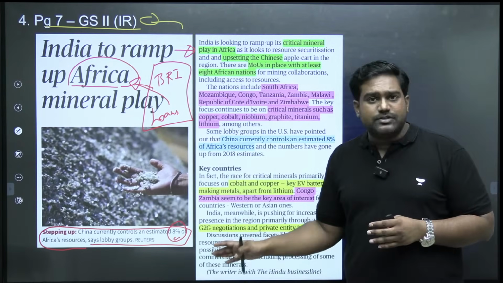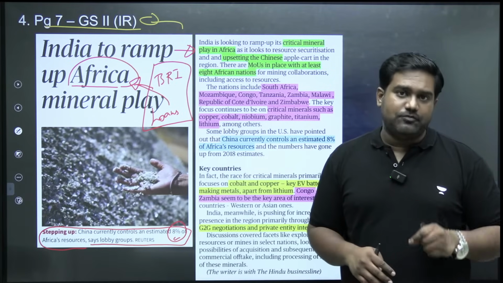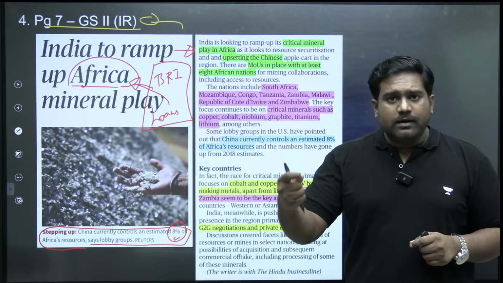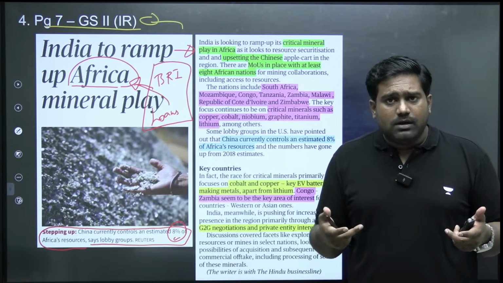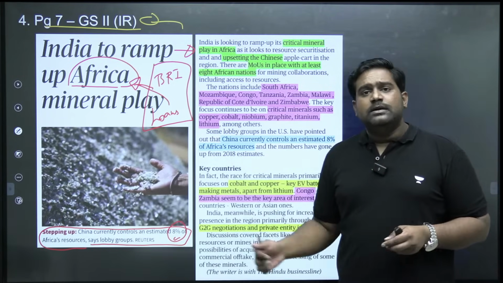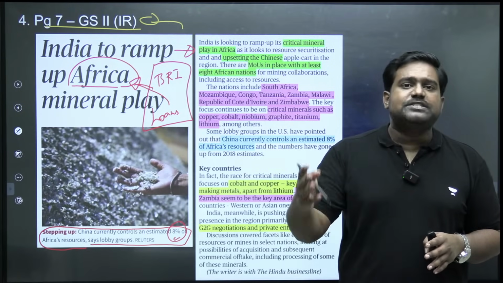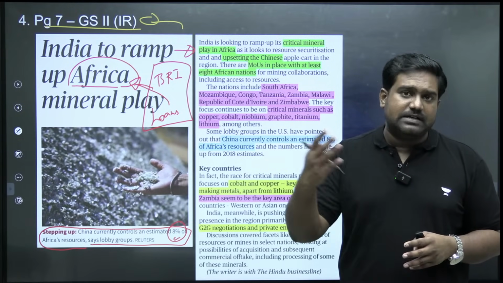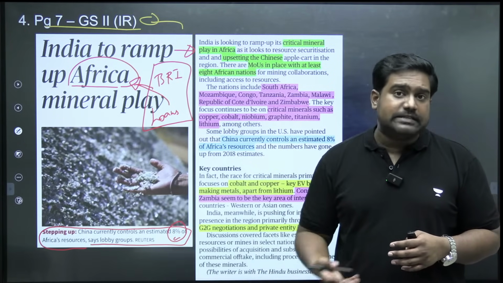Of course, we are seeking resources as well, just like any other power, but we want this to be mutually beneficial. So we are offering help in poverty eradication, in healthcare. India is quite virtually the backbone of Africa's healthcare system. We supply the cheapest drugs and vaccines that powers Africa's healthcare system. We have made big investments in Africa's education and healthcare.